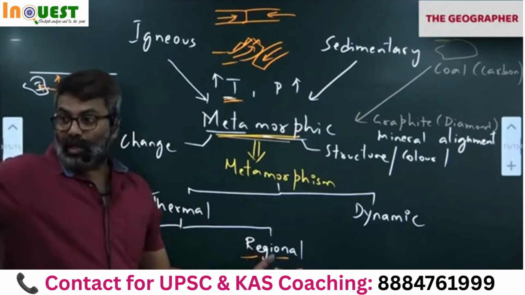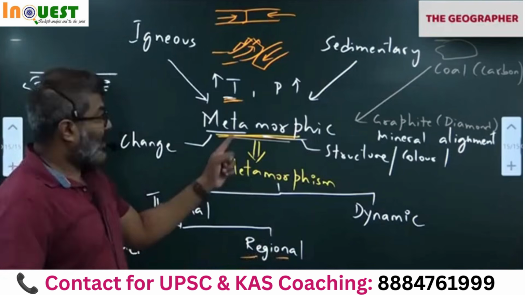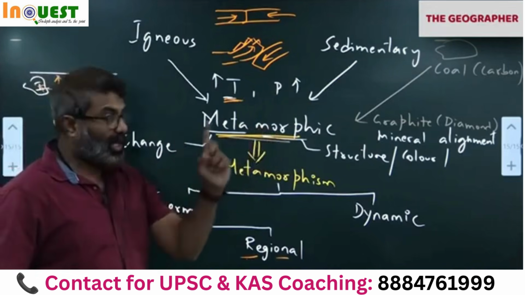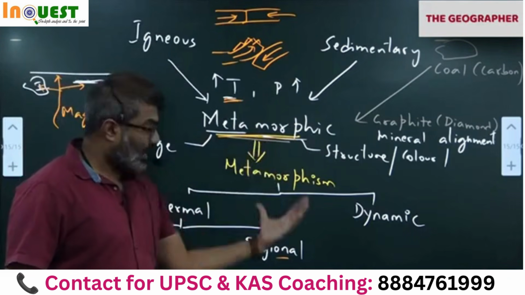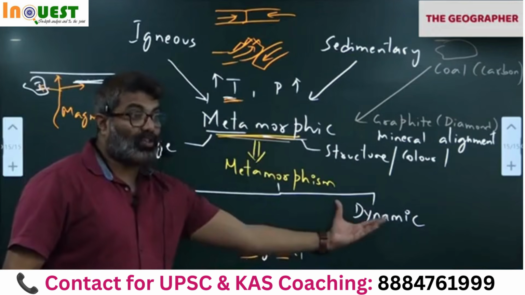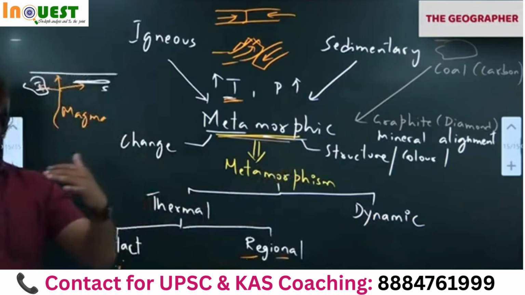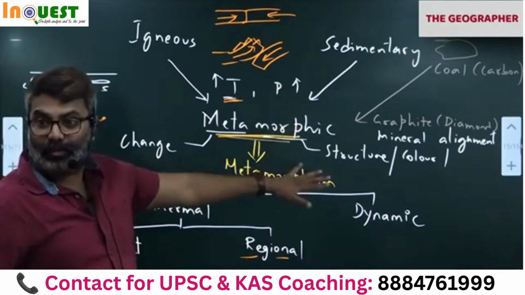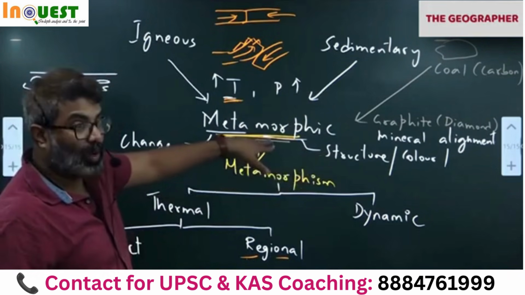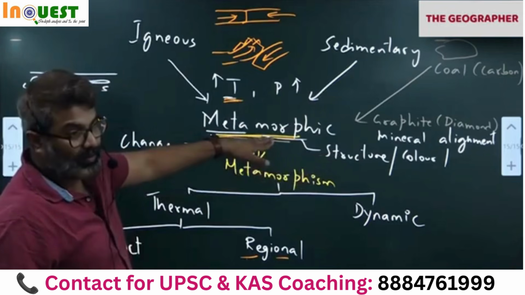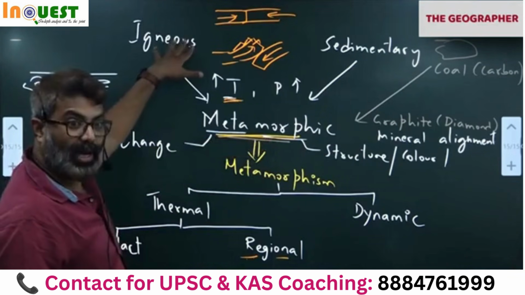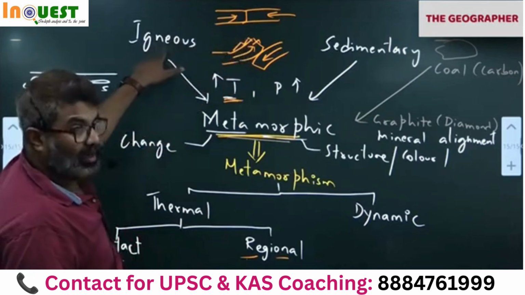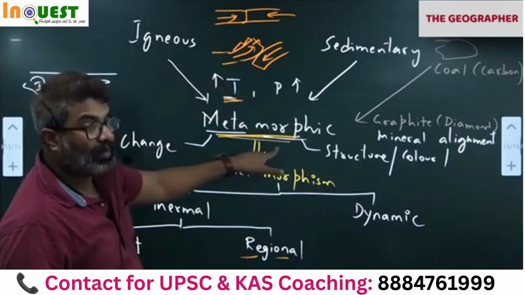So in fold mountains there will be a lot of compression involved, a lot of heat involved. So all fold mountains of the world, Rockies, Andes, Alps, Himalayas, will contain metamorphic rock, low grade to high grade. So if they ask you in the Himalayas what rock we have? Metamorphic, because it has come under regional and dynamic metamorphism. Means too much pressure and heat it has witnessed. So that is the reason the rocks have been deformed and mountains are formed. So in the Himalayas, what is the most popular type? Metamorphic. Okay, I'm not saying igneous is not there. Igneous is also there. Volcanoes also occurred in the initial stages of Himalaya formation. Correct. Then a small amount of igneous rock is there, but the majority is metamorphic.